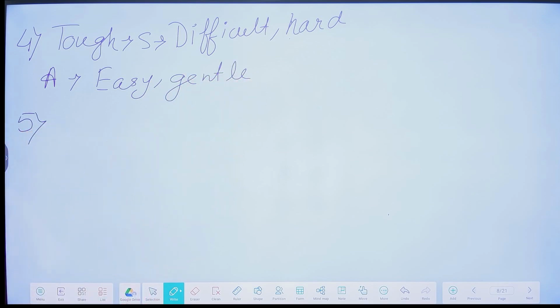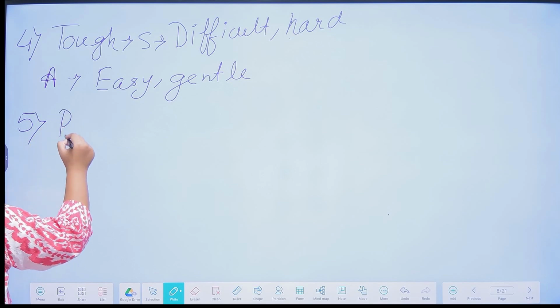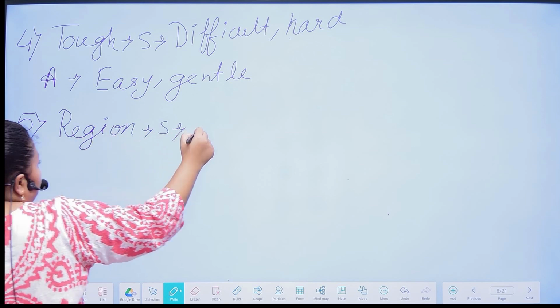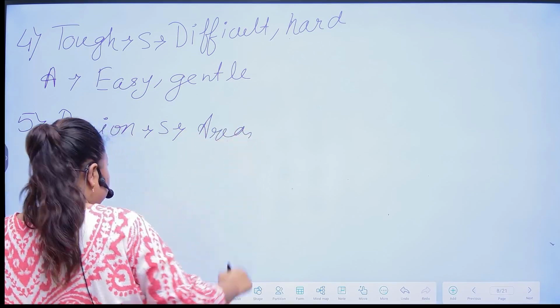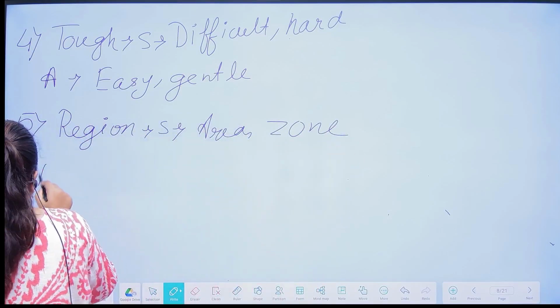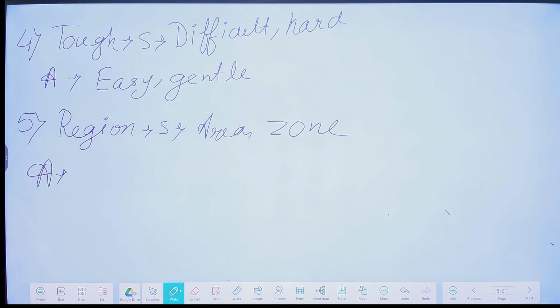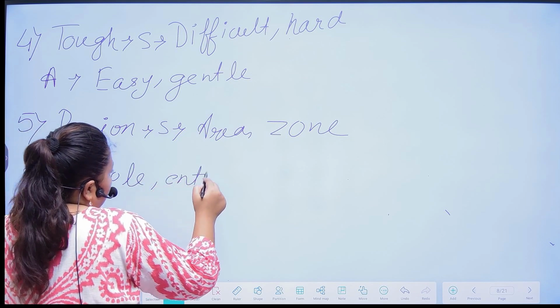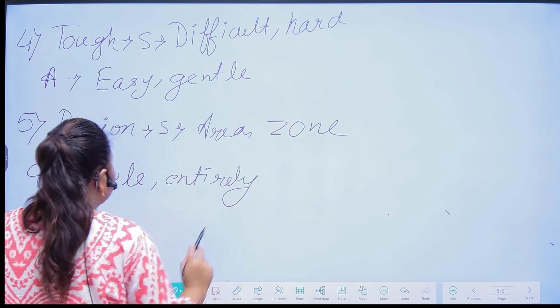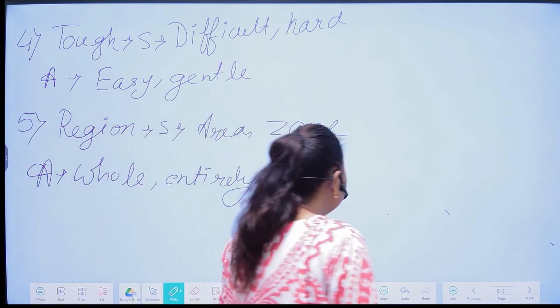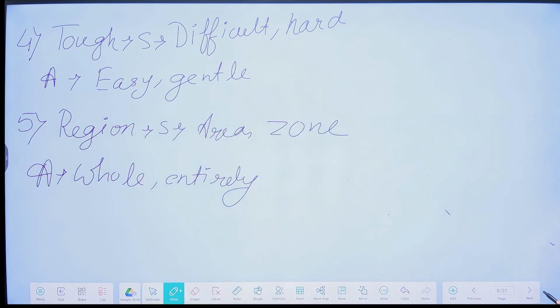And the next word is region, and the synonyms of region are area and zone, and the antonyms of region are whole and entirely. So these are the antonyms of region. So write it down in your copies and read this very carefully.